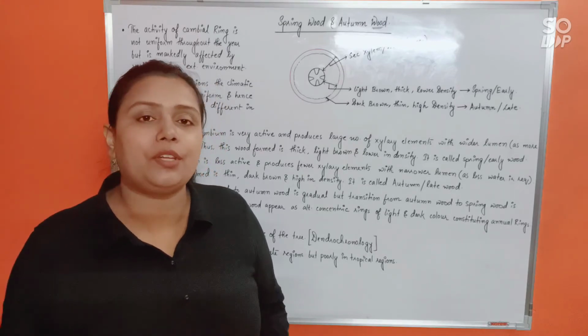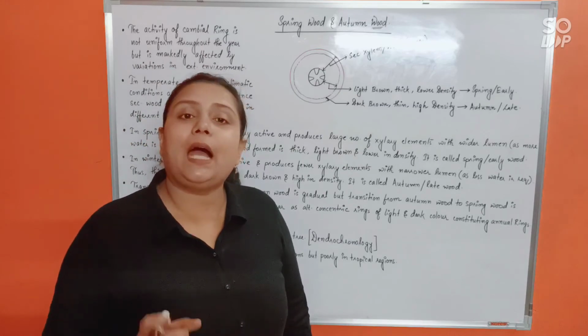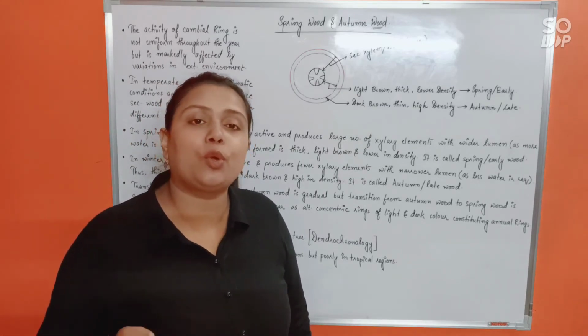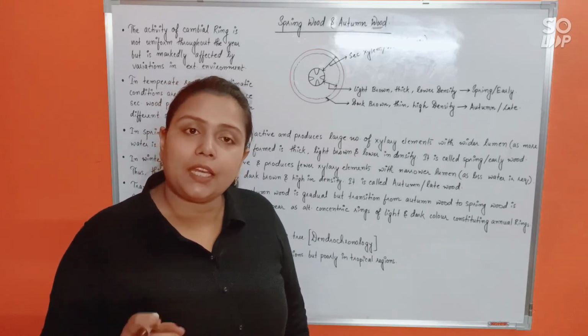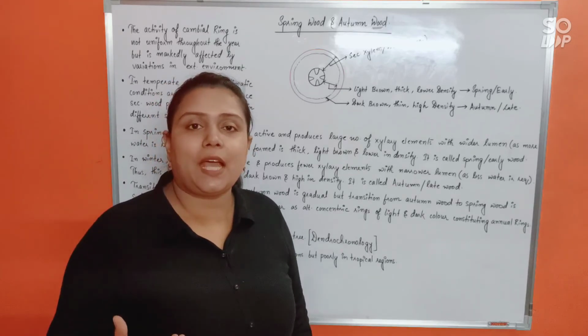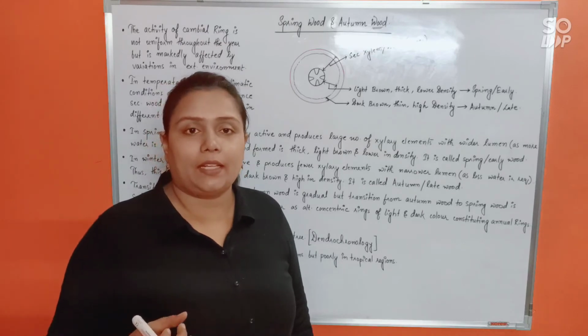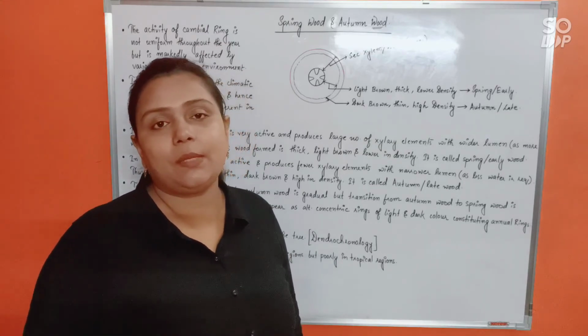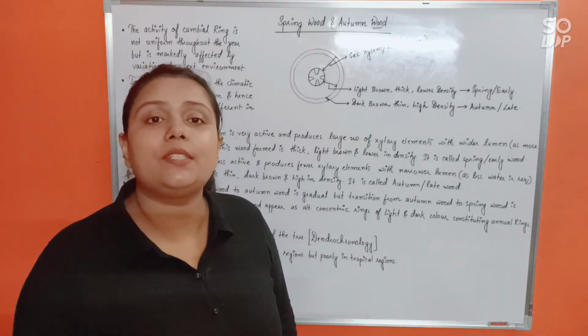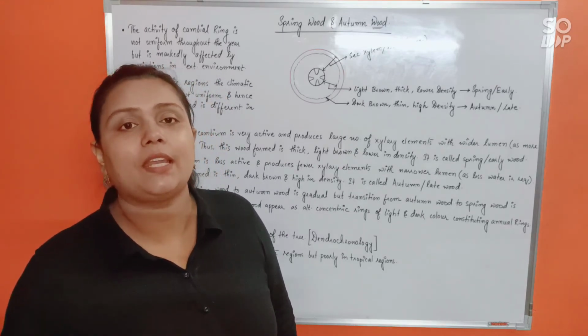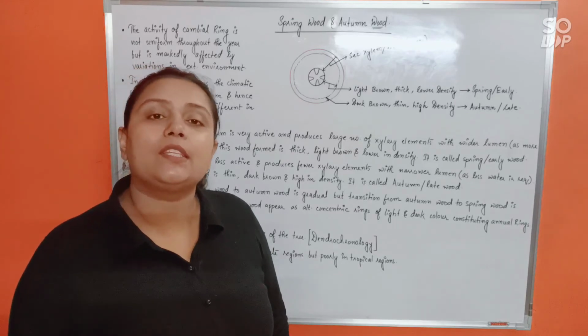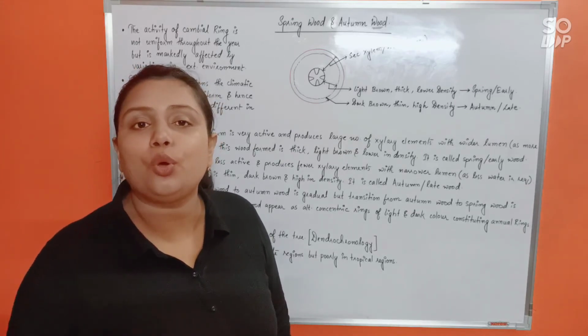And the most interesting fact is that by counting the annual rings or growth rings, you can easily estimate the age of the plant. The branch of science that studies this fact, that by counting the rings you can estimate the age of the plant, is known as dendrochronology. The study of counting rings and estimating the age of the plant is known as dendrochronology.